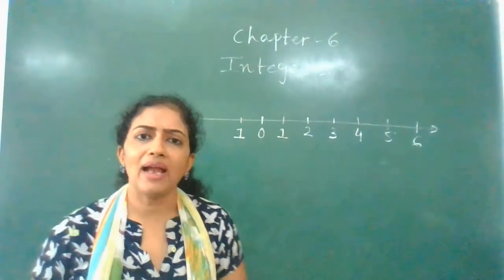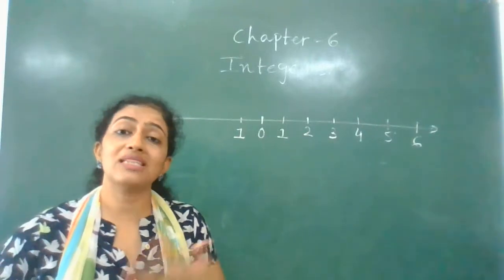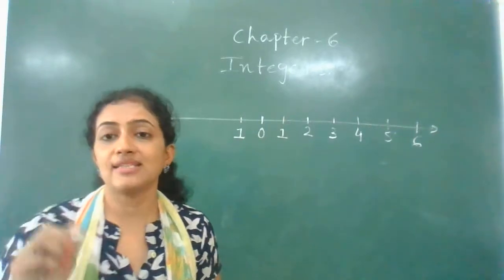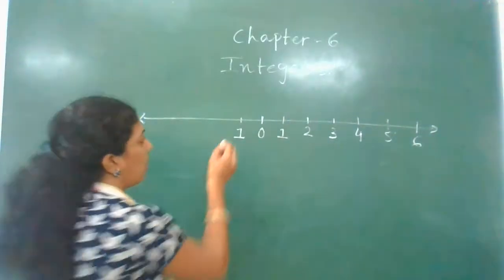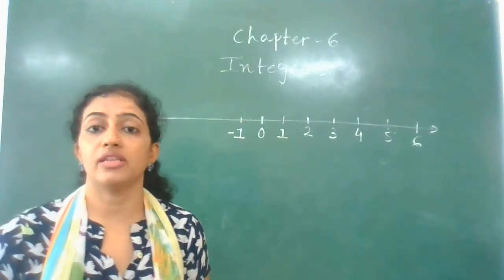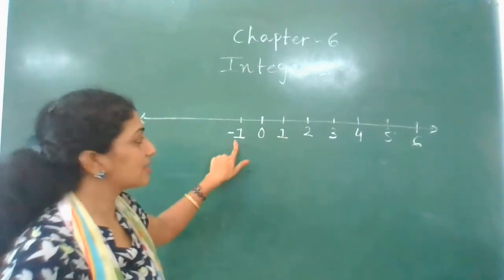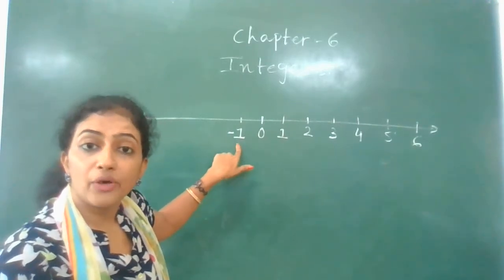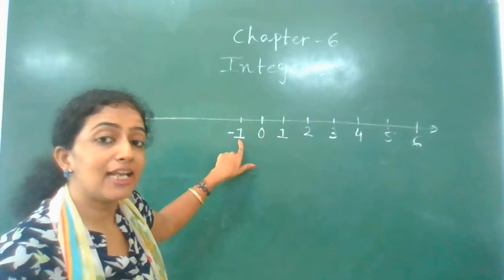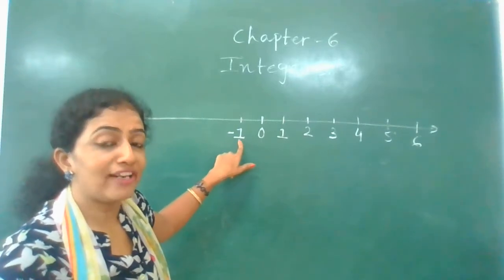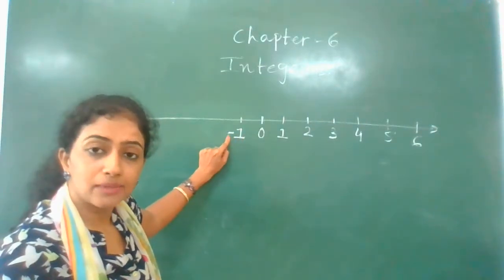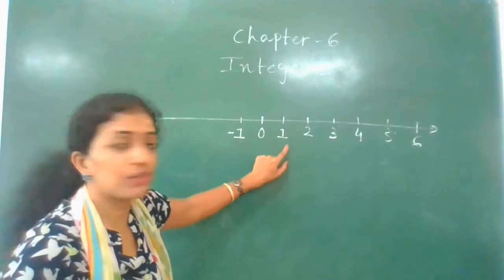Now you will tell me, madam, if I write it on the left or right, it seems the same only, so how do we differentiate it? So here what we will do is give it a sign, a minus sign. This minus sign presents that this is a negative number. If it becomes a negative number, what is the opposite of negative? The opposite of negative is positive. So if I put a minus sign, it becomes the opposite of 1.